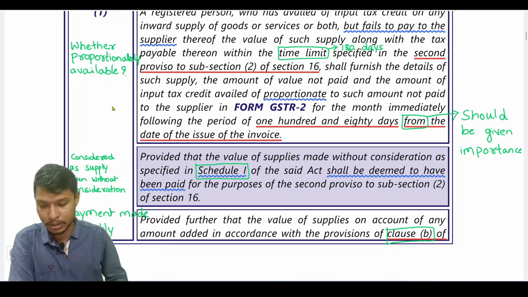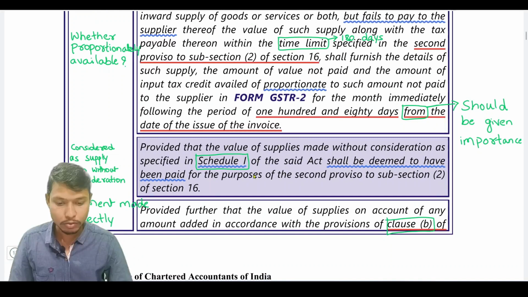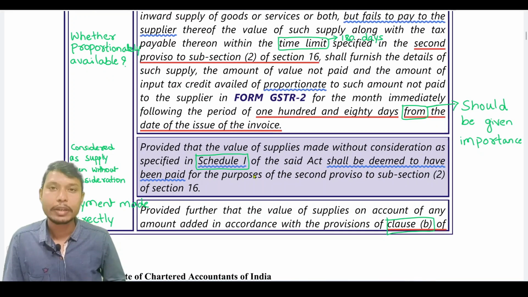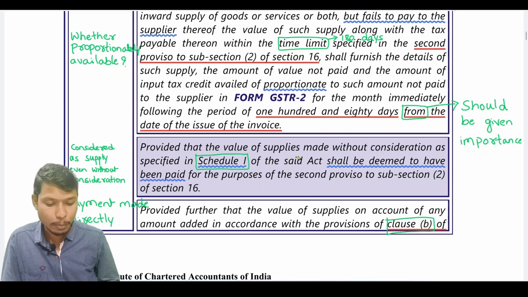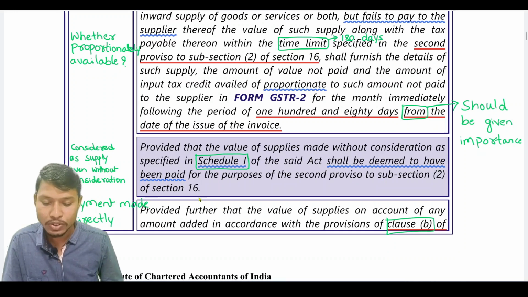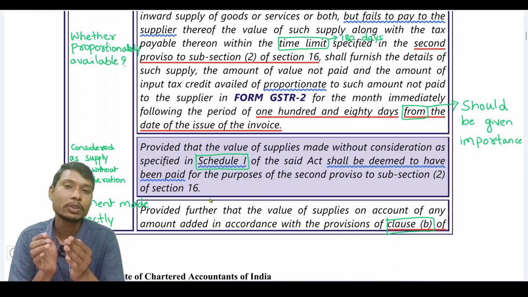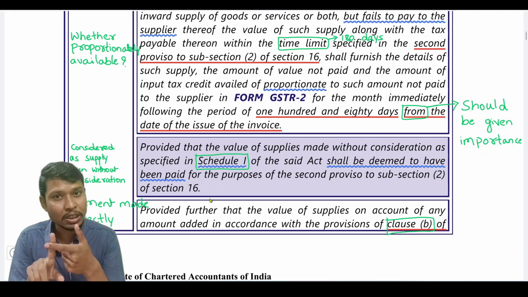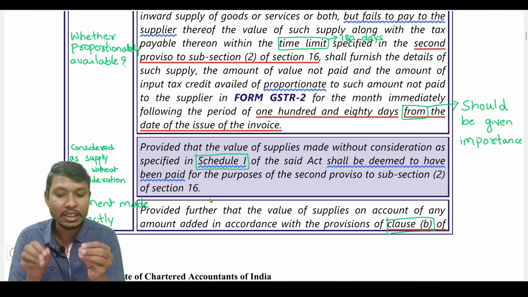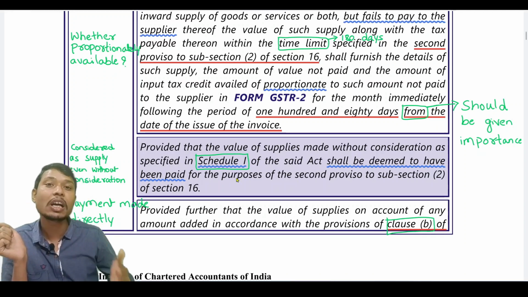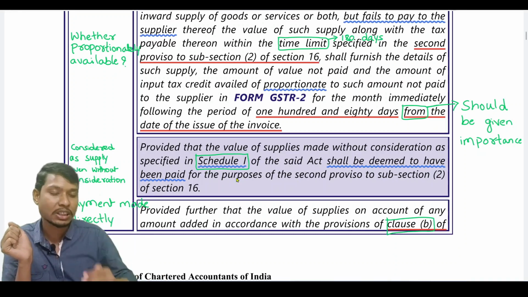Next, provided that the value of supplies made without consideration as specified in schedule 1 of the said act shall be deemed to have been paid for the purposes of the second proviso to subsection 2 of section 16. We already discussed there are a few exceptions to the second proviso of section 16 subsection 2. The first exception is RCM and the second exception is this one, that is, the supplies which are covered under schedule 1 will not be covered under the purview of the second proviso to section 16 subsection 2.